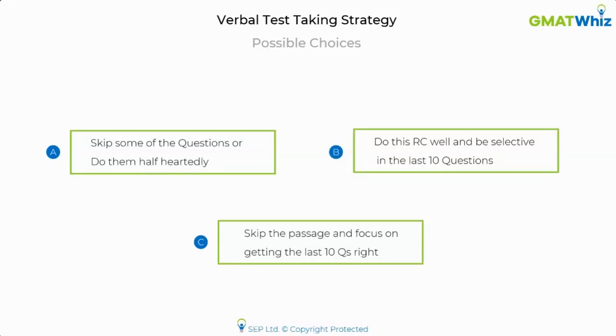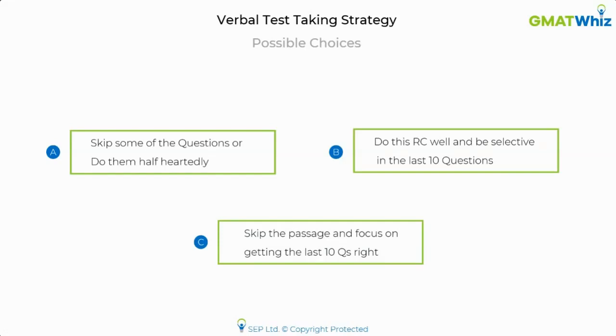Let's see what everyone is going to do. Will you skip some of the questions, or will you solve the RC well and then be selective in the last 10 questions, or will you skip the passage completely? What are you going to do?